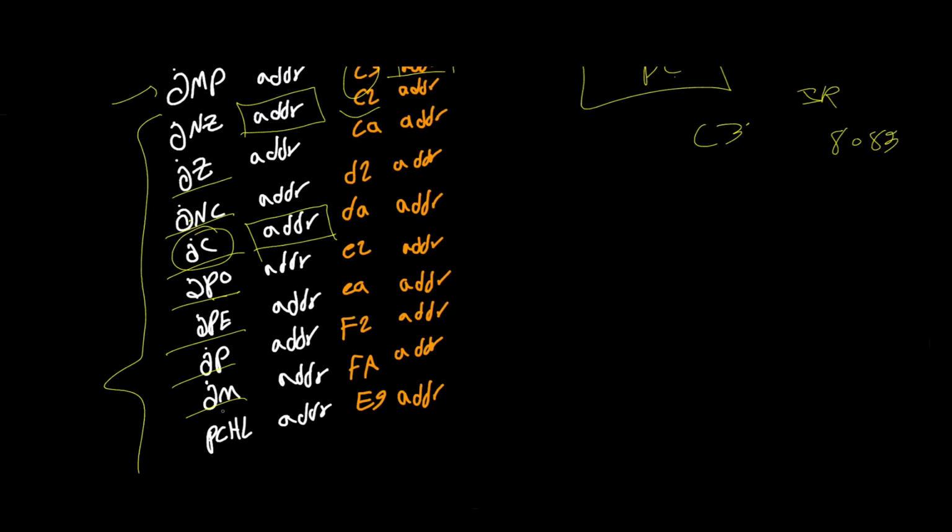Well, yeah, it's jump minus, which means if the sign flag is equal to 1, then with this instruction the PC register would be loaded with this 16-bit ADDR. And finally, we have PCHL, which means load the PC register with the content of the HL register pair.